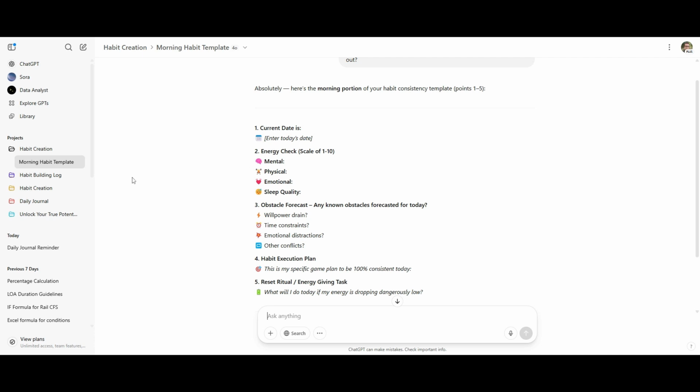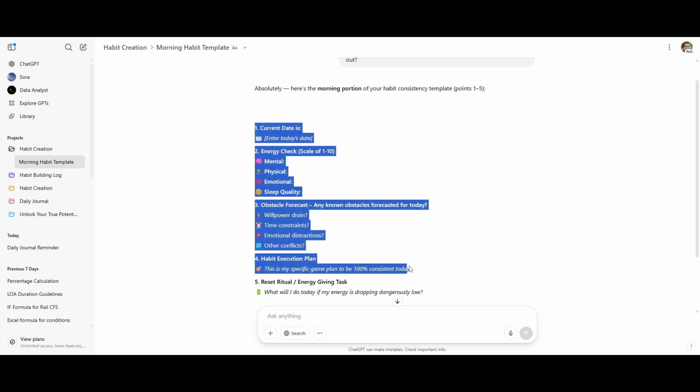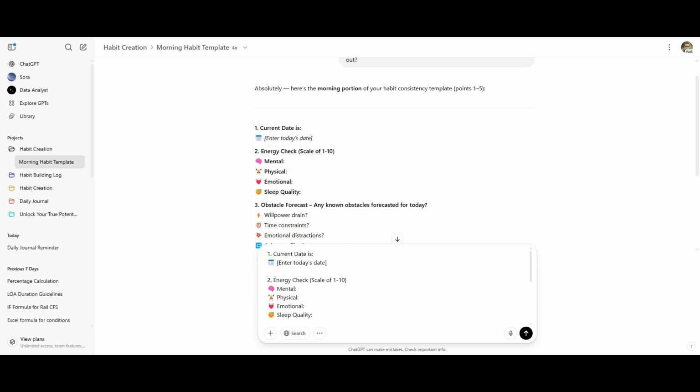And when you're using the AI in this fashion, the AI will learn about you and your specific situation and will provide insight into how to become more consistent and give you tips and tricks along the way. And so to make this easy, we're going to go ahead and just copy this. We're going to paste it right in here, and then you're going to update it